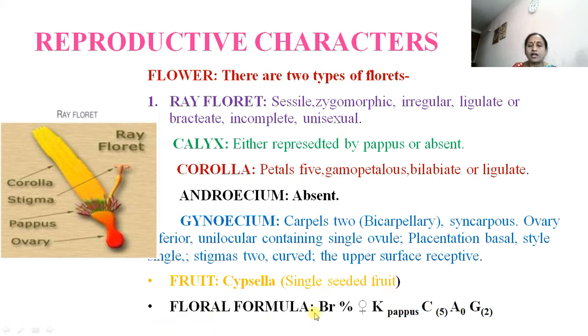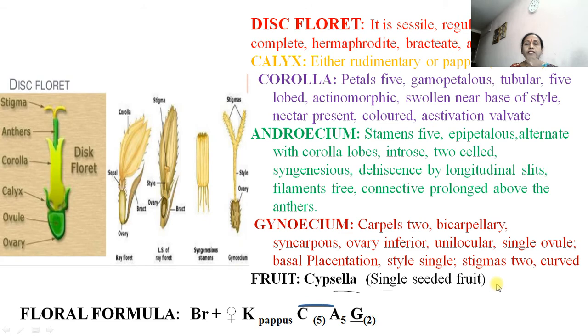And the floral formula is bracteate, then zygomorphic, female flower. Calyx, pappus or hairy. Corolla 5, they are connate or united. Then androecium 0 and gynoecium bicarpellary, syncarpous, ovary inferior. Then disc floret, it is sessile and present at the center, as I told earlier. Then actinomorphic and complete, hermaphrodite, bracteate and epigynous.